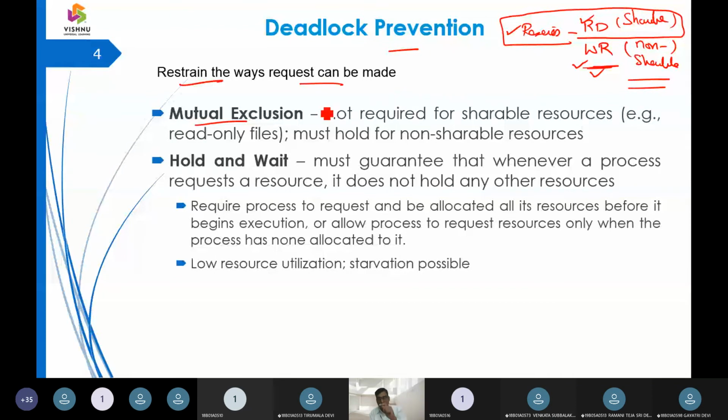Where to apply mutual exclusion towards read or write? When I am going to have a write operation, I can't make it concurrent writes. But when I make it a read operation, there can be multiple users. So there can be a concurrent read, and this concurrent read we are going to call here as read only files. But when there is a write operation, obviously only one user is going to take place.